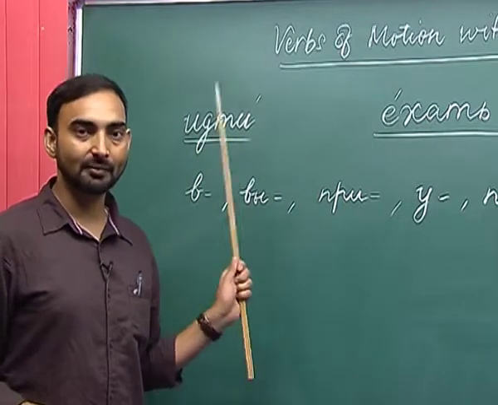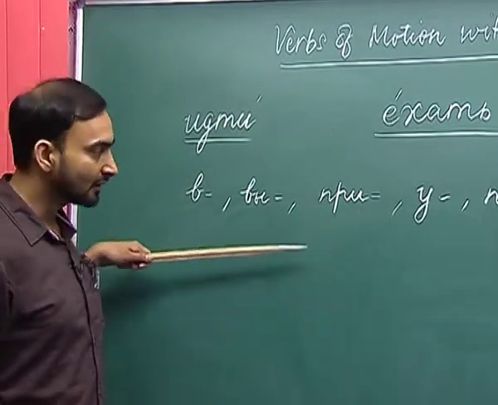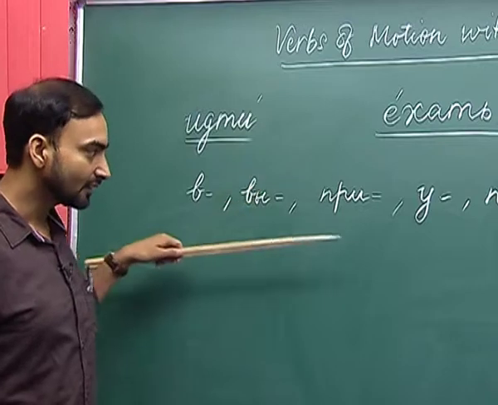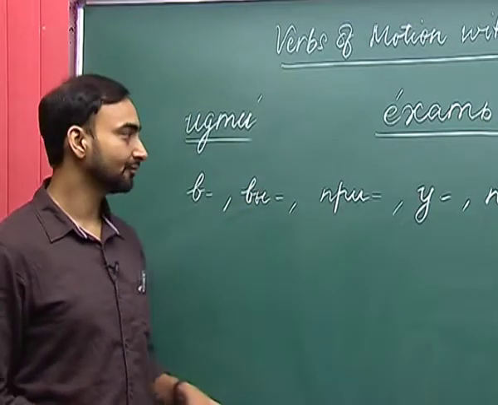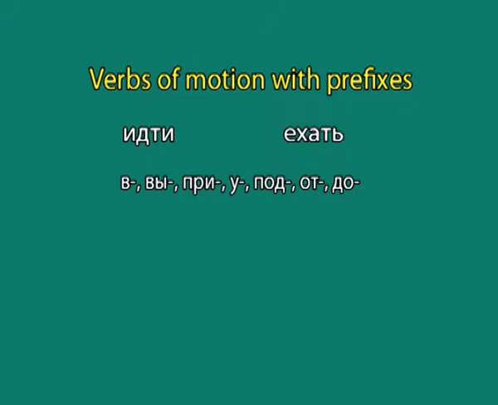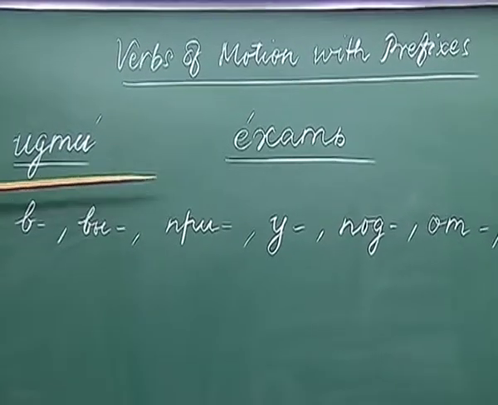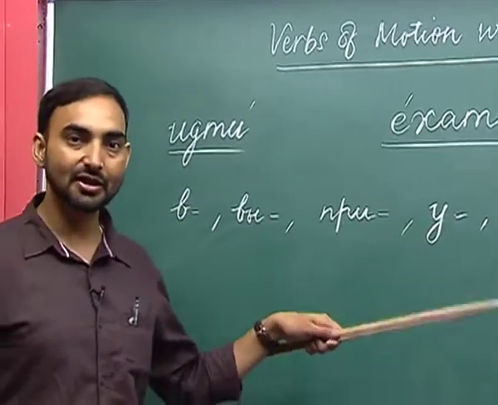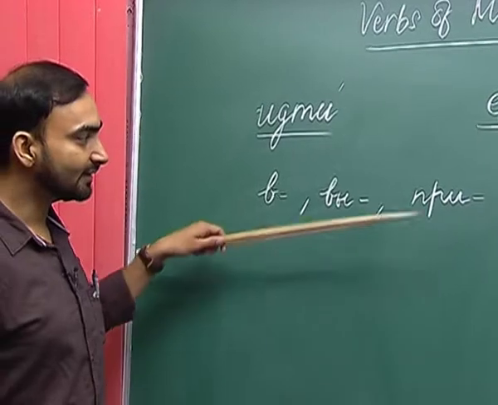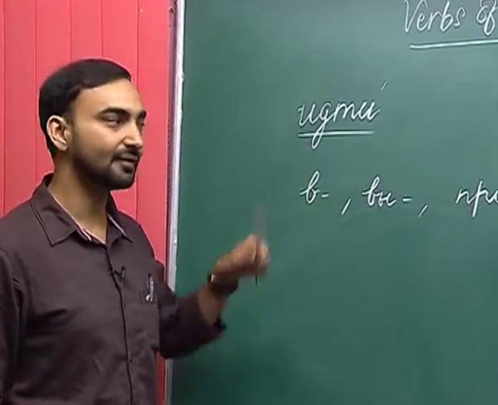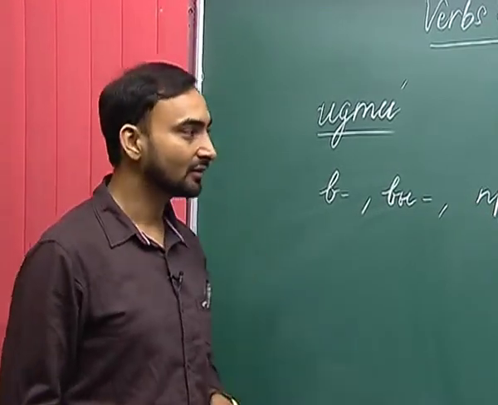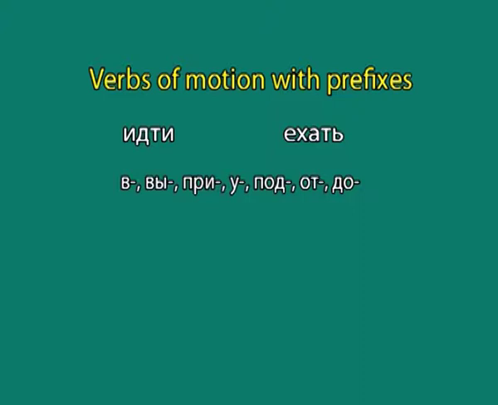One more important thing about these verbs is that they represent a movement from one point to another. So, this is a single directional movement. Now our topic is verbs of motion with prefixes. The primary meaning of идти we have already discussed; it is a single unidirectional motion. But there are certain prefixes which are used with these verbs, and they add an extra meaning to the primary meaning.